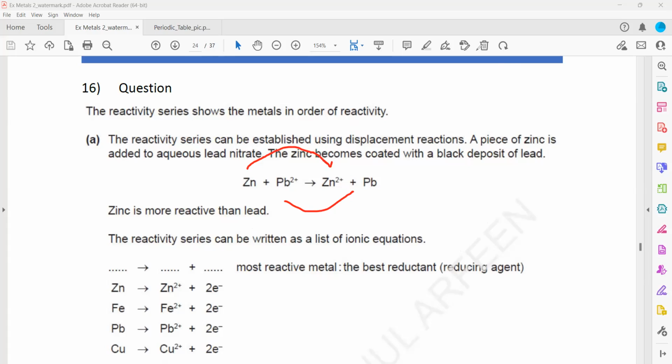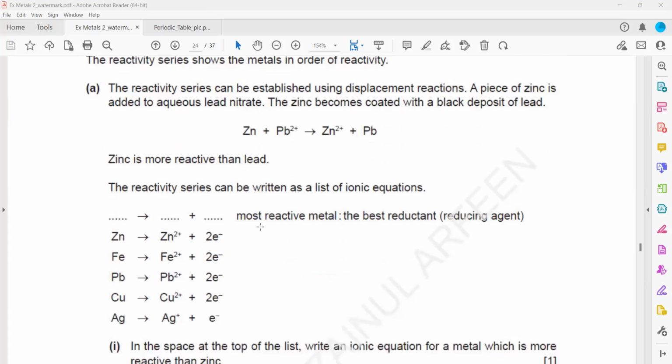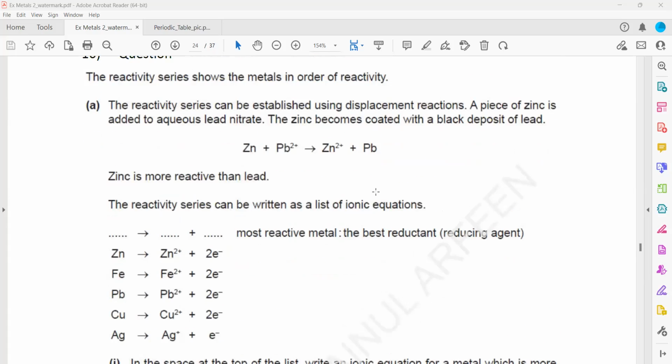So which is above zinc? You have to write another metal which is above zinc. Above zinc is aluminium. And what is the equation for aluminium? Al to Al 3+ plus 3 electrons. Because a reactivity series is given, even if you write calcium, potassium, or sodium, they are all correct, because we want any metal more reactive than zinc.